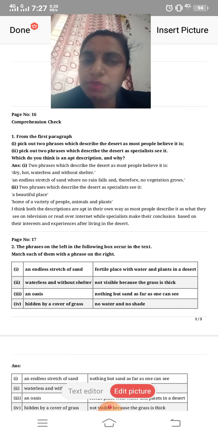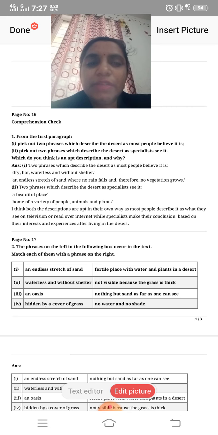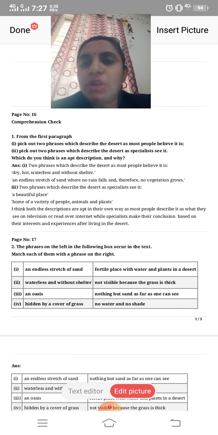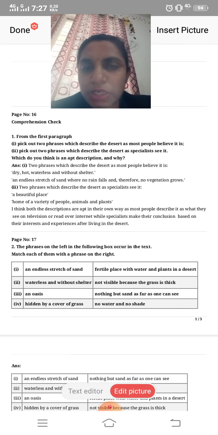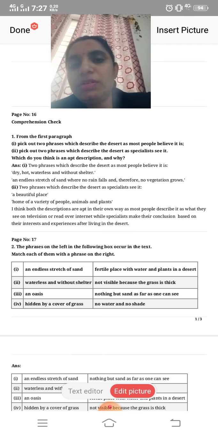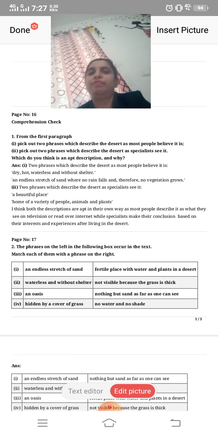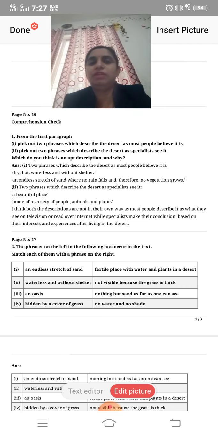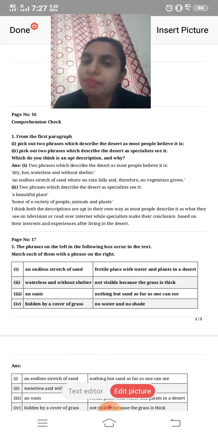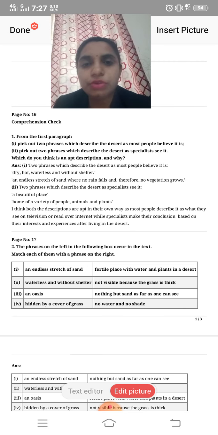I think both descriptions are apt, both are correct in their own way. Most people describe it as what they see on television or read on the internet, while the specialists make their conclusions based on their interest and experiences after living in the desert. Now understand that both are correct. The common man, by seeing it on television and so on, can conclude, and the specialists who are very interested and also experienced can give their opinion through their experience.